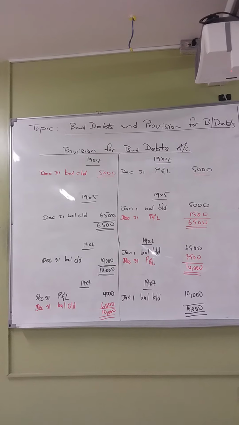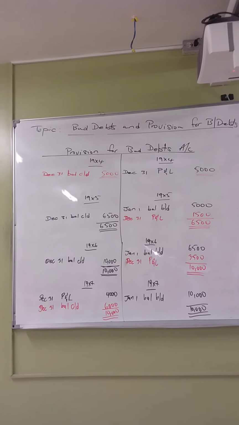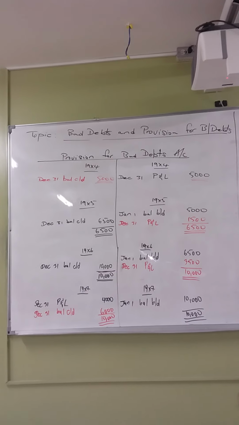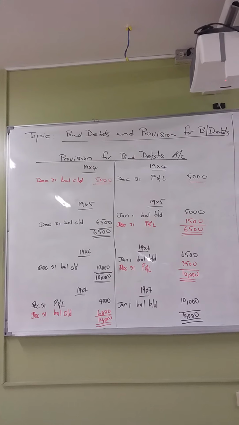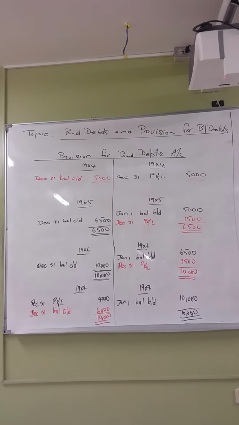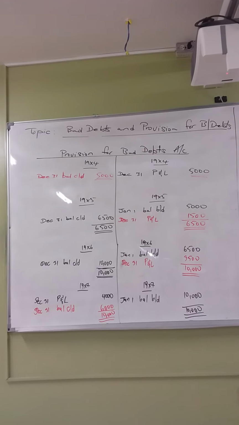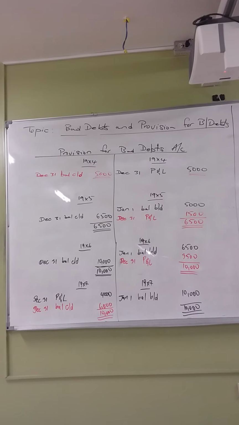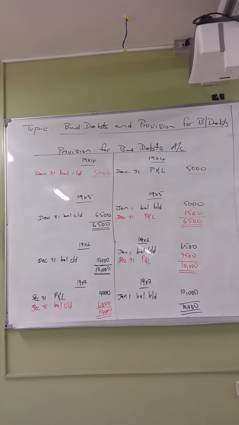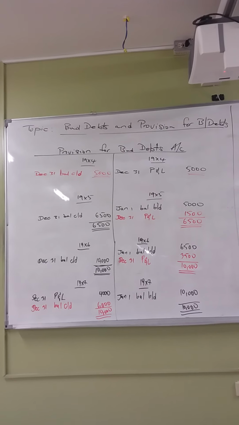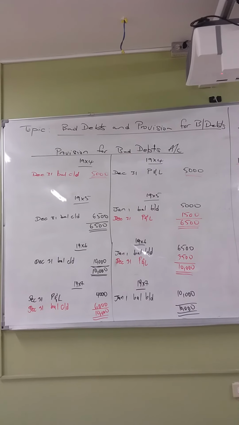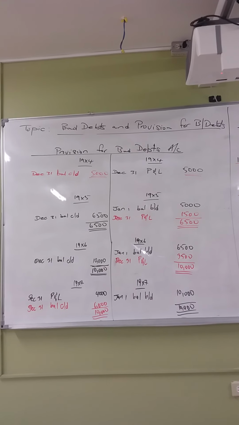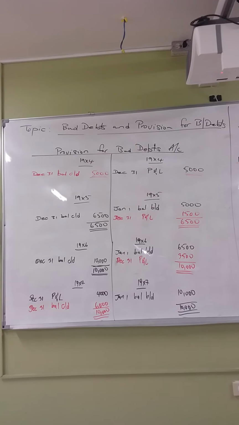Now in the year 1996, your debtors again was 100,000, but the percentage, meaning your provision for bad debts, was 10%. When you find 10% of that 100,000, you get a provision for bad debts of 10,000. How much did they have put aside from the previous year? 6,005. How much is required for the year 1996? 10,000. But remember you have 6,005 that you set aside already. So for the year 1996, you only need 3,500, to add to your 6,500 to give you the 10,000 which is required.